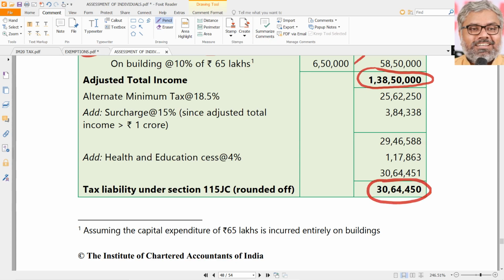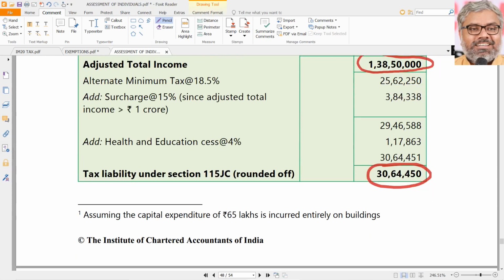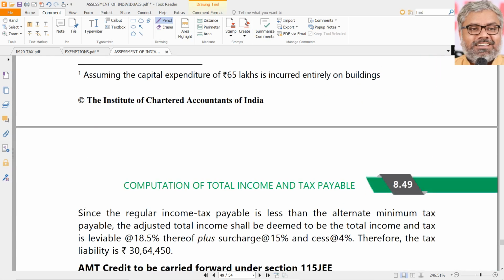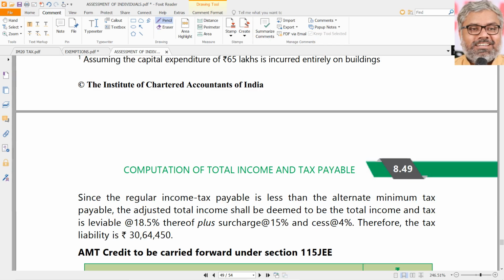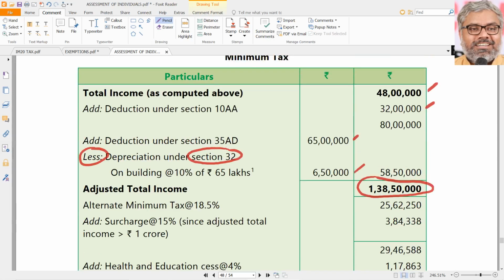30,64,451, rounded to 450 according to Income Tax Act, section 288B. So 30,64,450 is the income tax finally that is payable by this SSC, but not 13 lakhs. So where is 13 lakhs? There is 30,64,450. There is a big amount. Okay. So that is the application of AMT, alternate minimum tax.